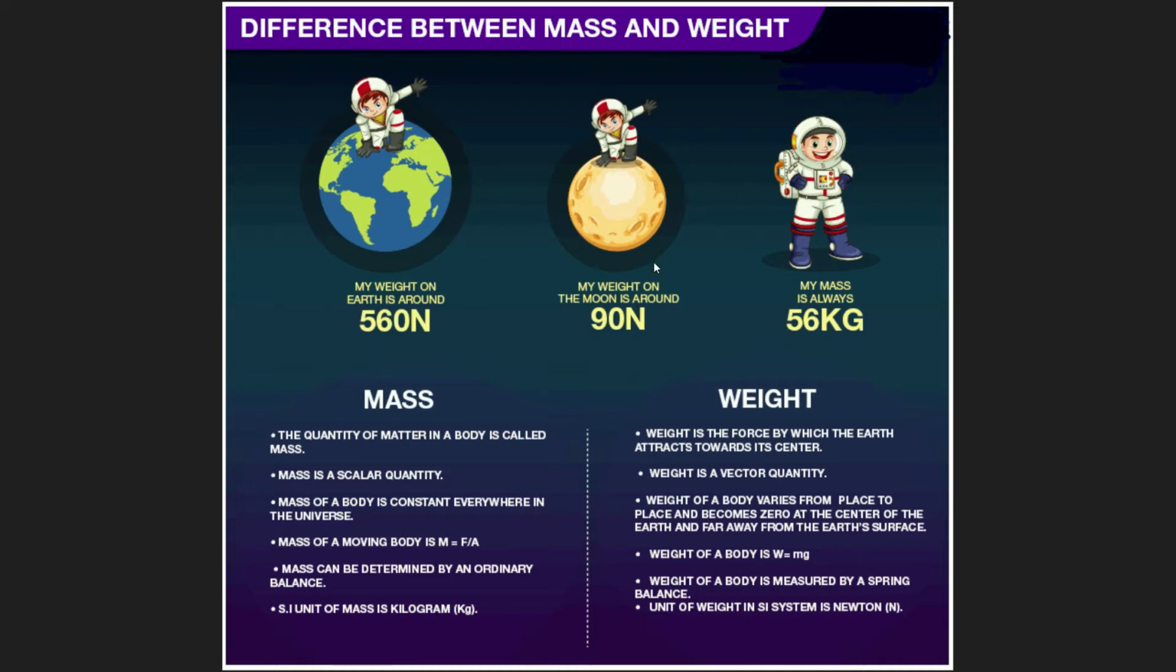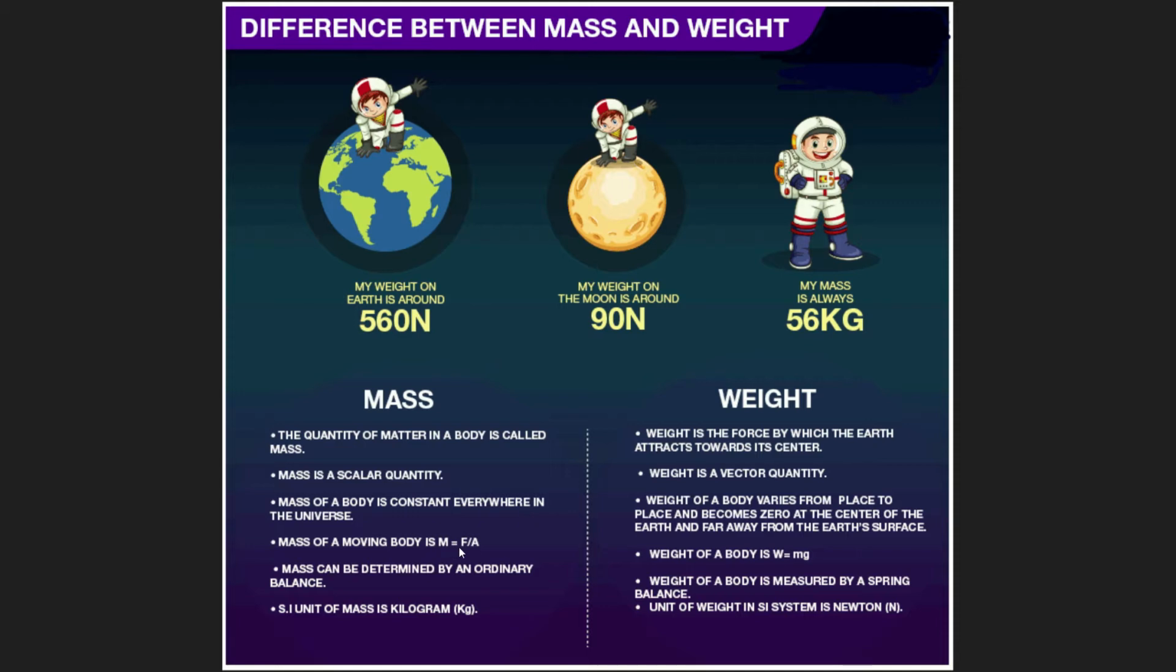Here you can see the three charts. For a person, if its weight on earth would be 560 Newton, on moon it would be 90 Newton, while its mass remains constant, that is 56 kilogram, on earth also and on moon also.